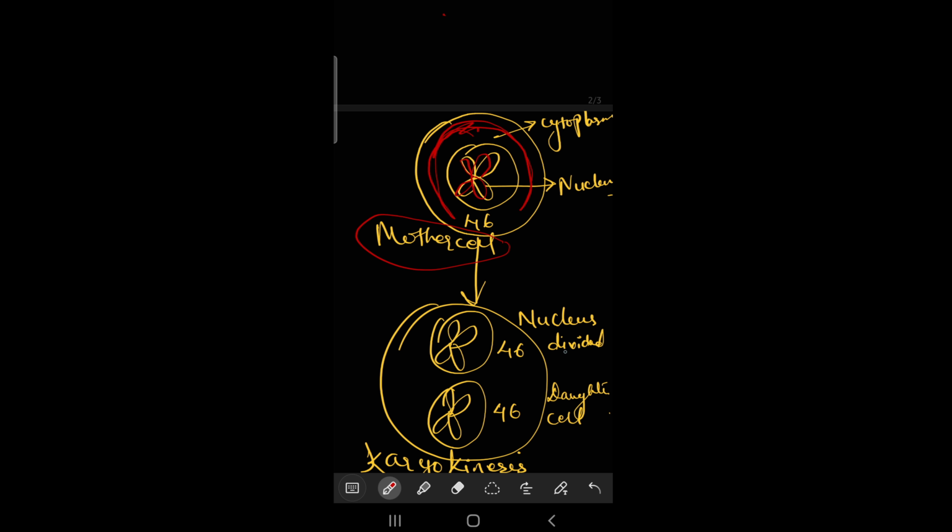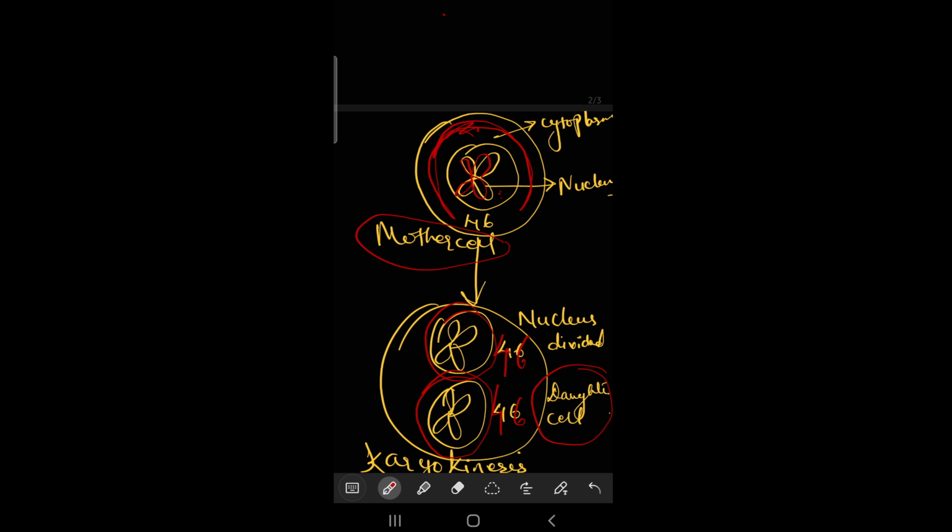Okay, see, the nucleus will undergo division. Here it is one, and here it will go on to divide and make two nuclei. Identically, it will produce, as I told you earlier, 46 chromosomes, and now they are called daughter cells.